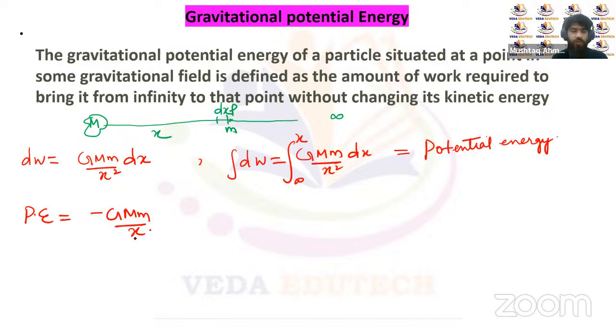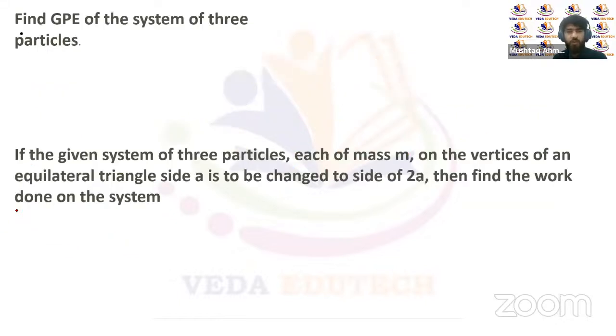The gravitational potential energy is the work done in bringing a mass m from infinity to that point without changing its kinetic energy. That work done is stored as the potential energy of the system. And we know that potential energy is a concept where there is a conservative force, and gravitational force is a conservative force. So minus Gmm by x will be the gravitational potential energy between the two masses.